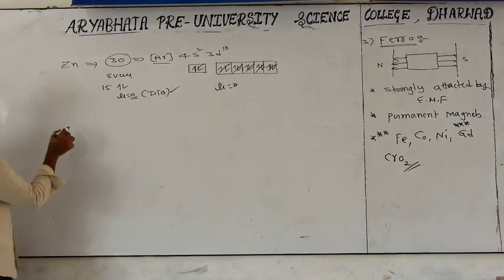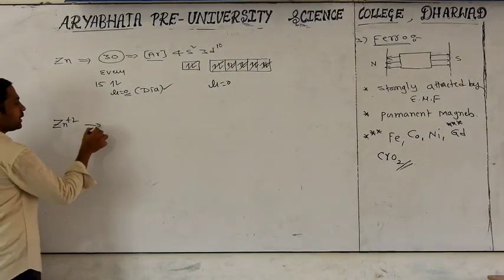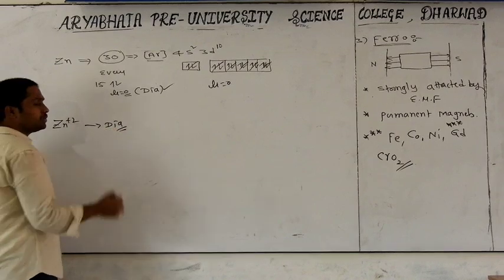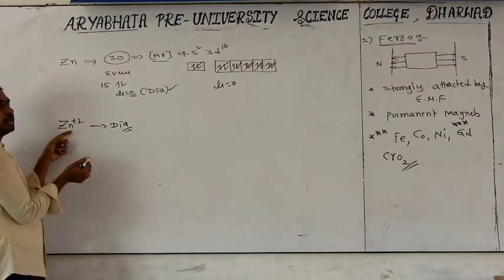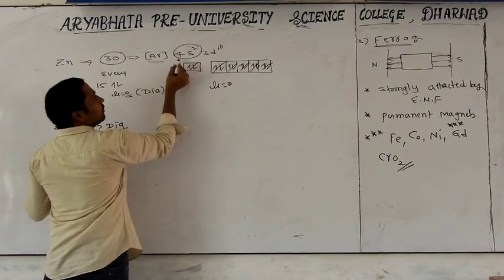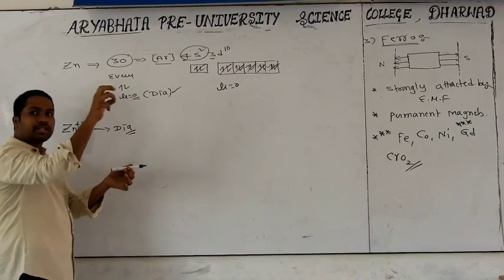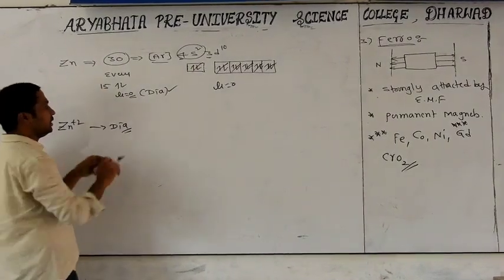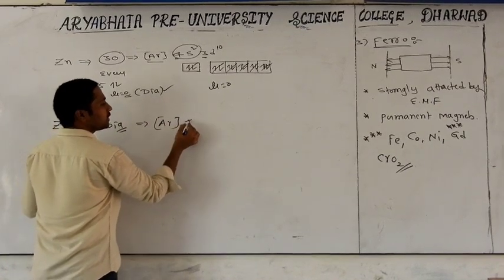Can I give one more question? For example, Zn+2 is there. It is also a diamagnetic substance. Are you agreeing for this also? The 2 electrons are lost from where? 4s only. Why 4s? This is the third shell and this is the fourth shell. First of all, electrons have to be removed from the last shell. That's why the configuration will be coming as which one? Argon. Yes. What is coming? 3